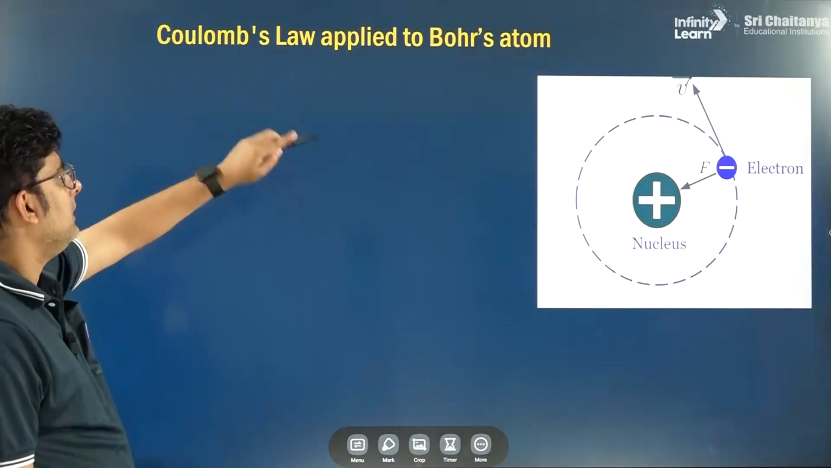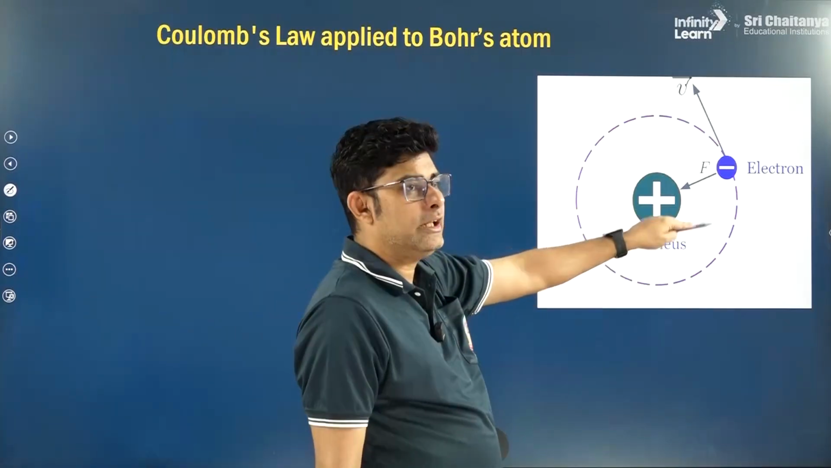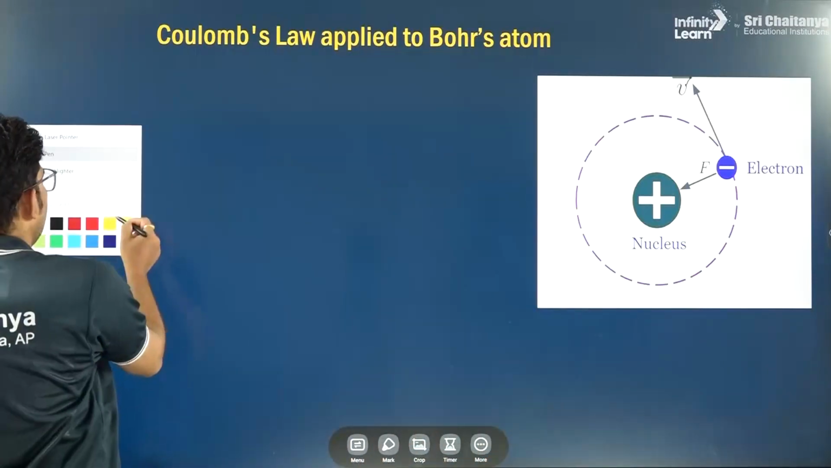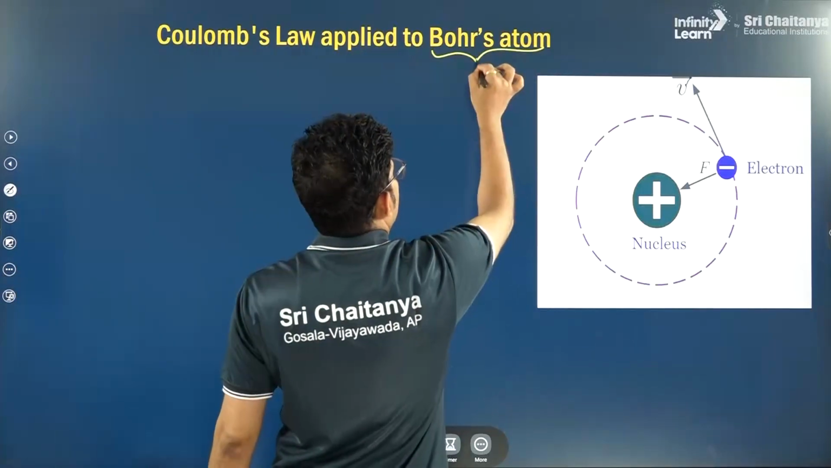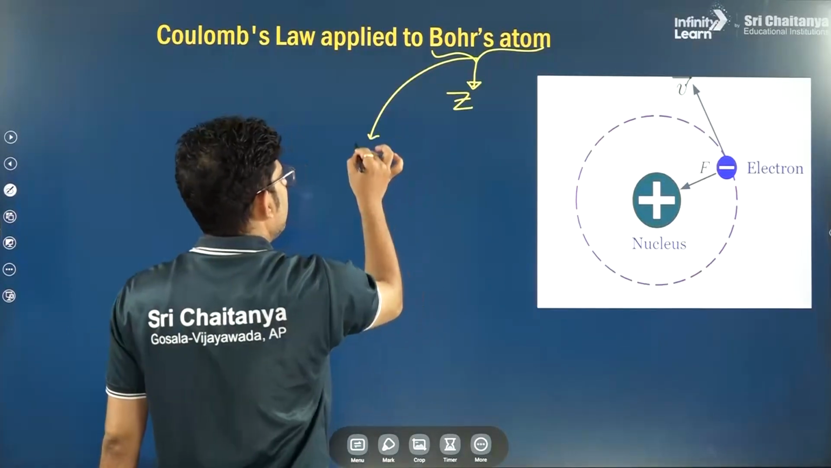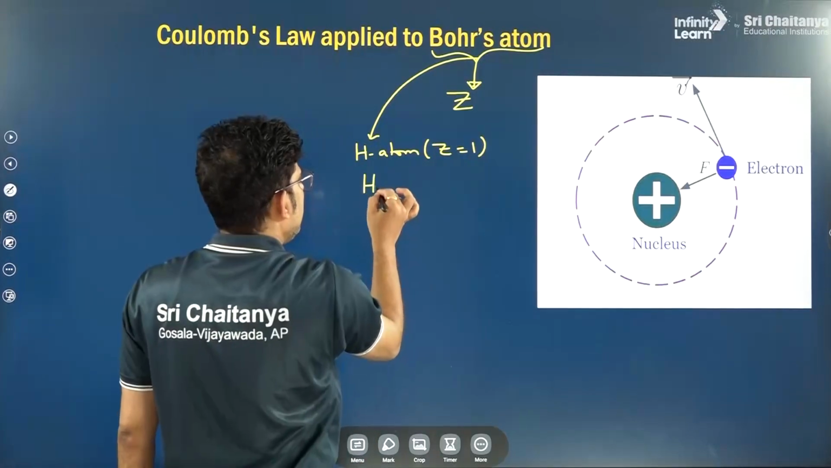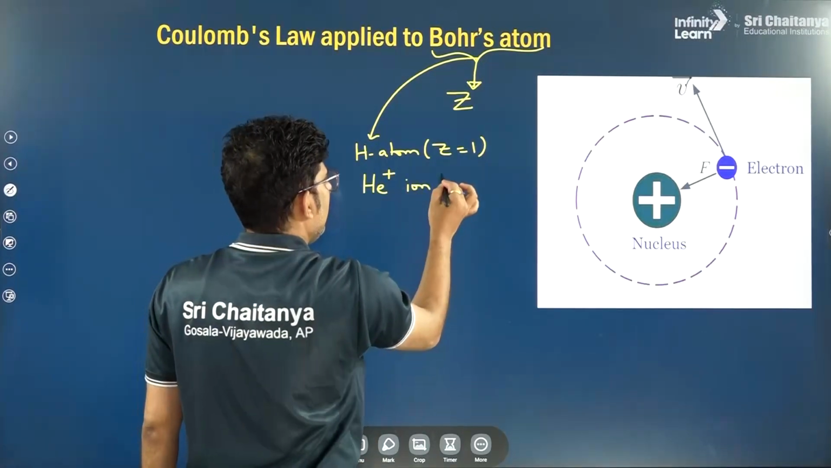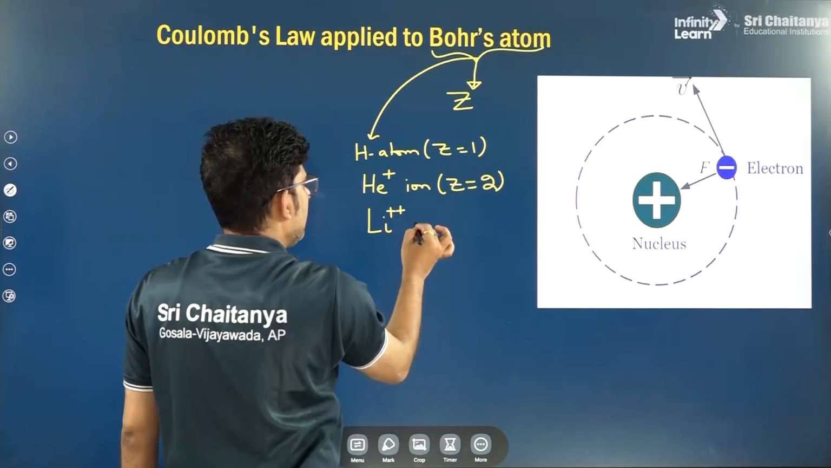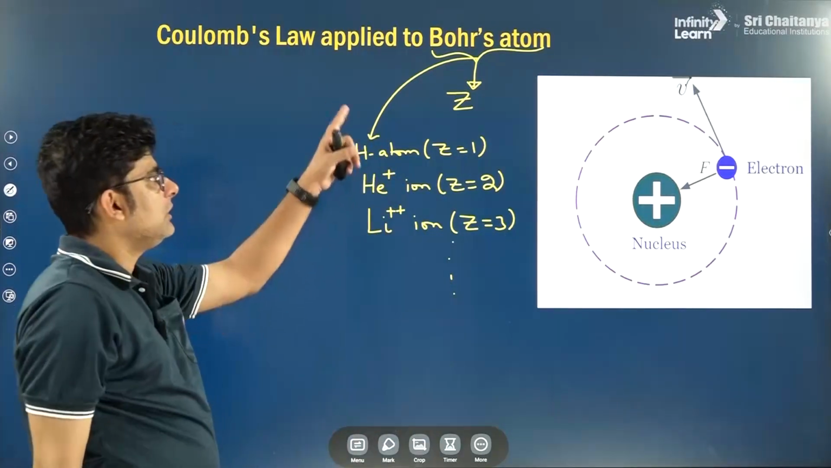So firstly, Coulomb's law applied to Bohr's atom. When Bohr said that the single electron is revolving around the nucleus, and we are talking of this Bohr's atom, suppose it has an atomic number Z. As I said, this Bohr's atom can be the hydrogen atom, for which Z equals 1. It can be He+ ion, for which Z equals 2. It can be Li2+ ion, for which the atomic number Z equals 3, and so on. So these all are Bohr's atoms.